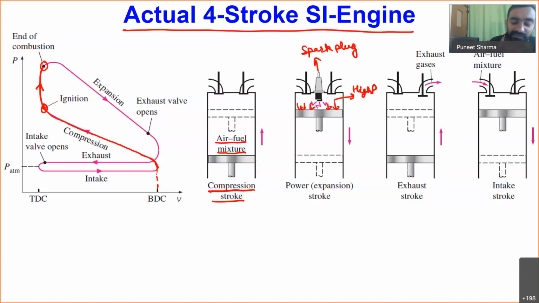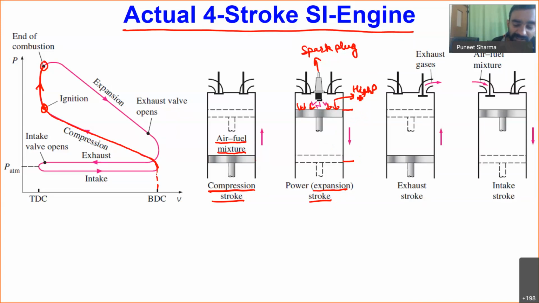So when high pressure will be acting over the top surface, what will we be having? We will be having nothing but downward motion of the piston. The piston will be moving from top dead center to bottom dead center in the downward direction, and during this motion, our products of combustion, which have created the high pressure inside the cylinder, are acting on the piston. So this stroke is called the expansion stroke, because in this one our piston is moving in the downward direction.